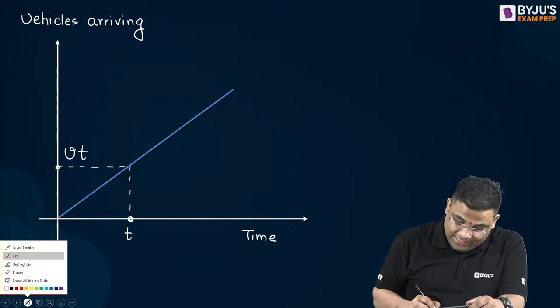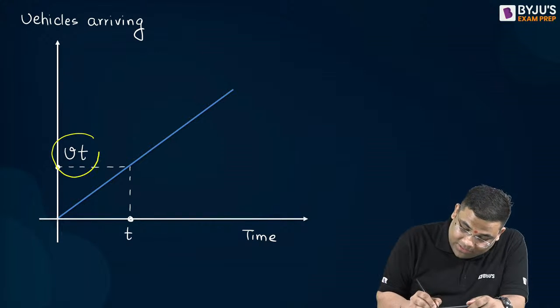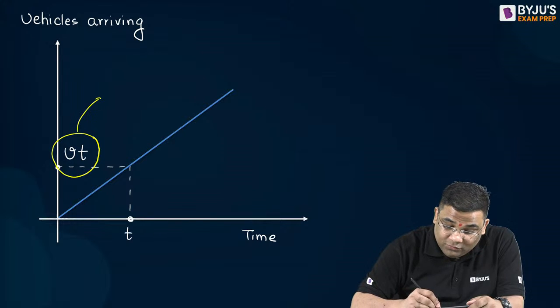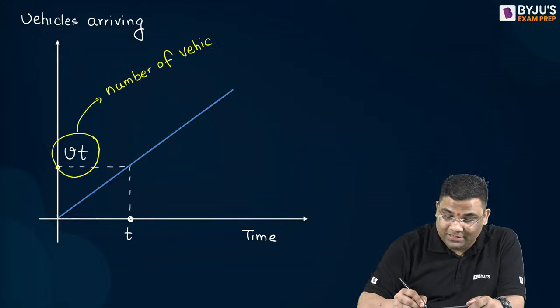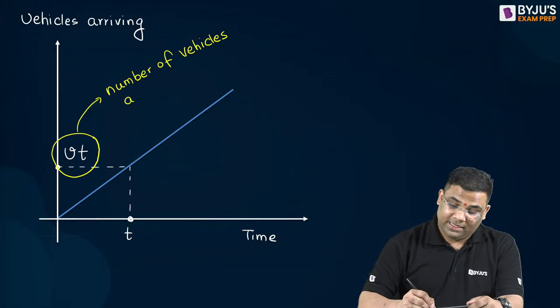That's it. I will get this number of vehicles arrived in time t.